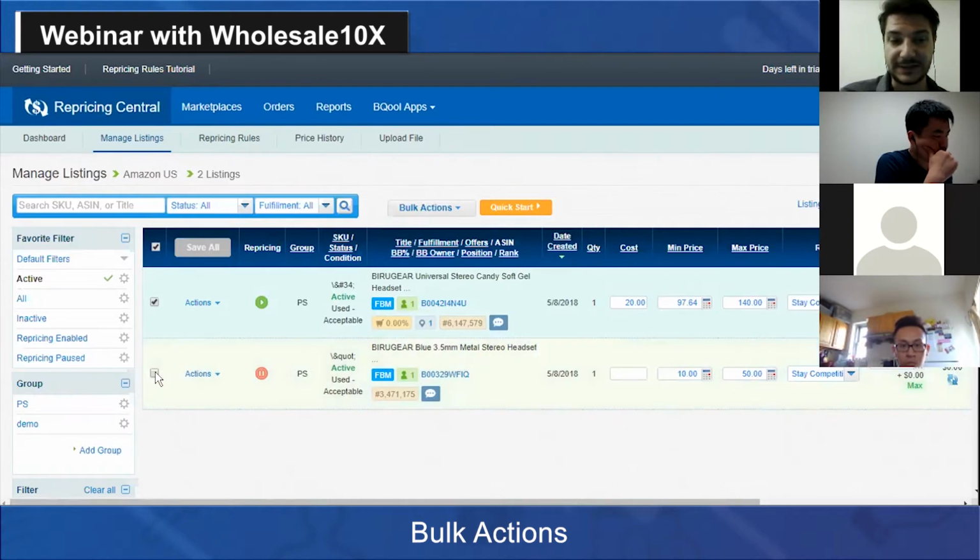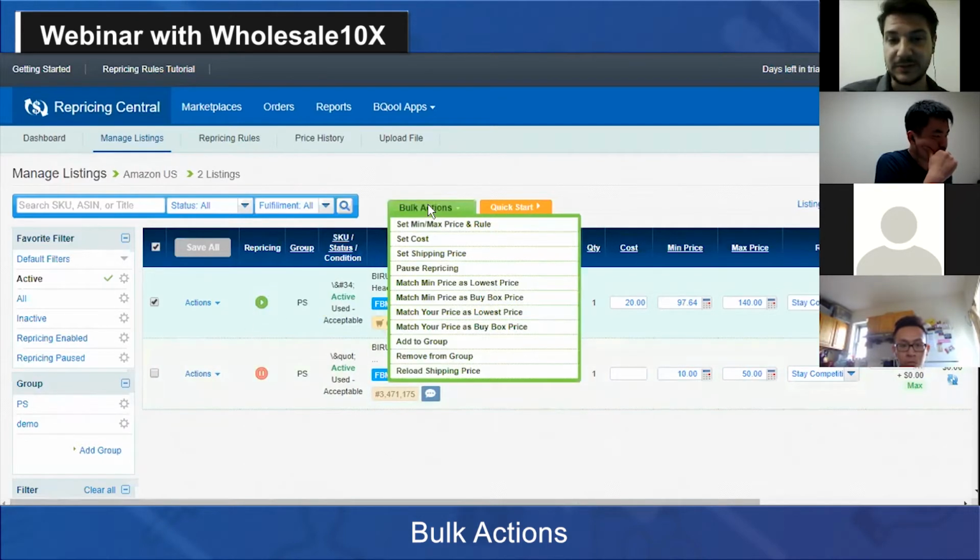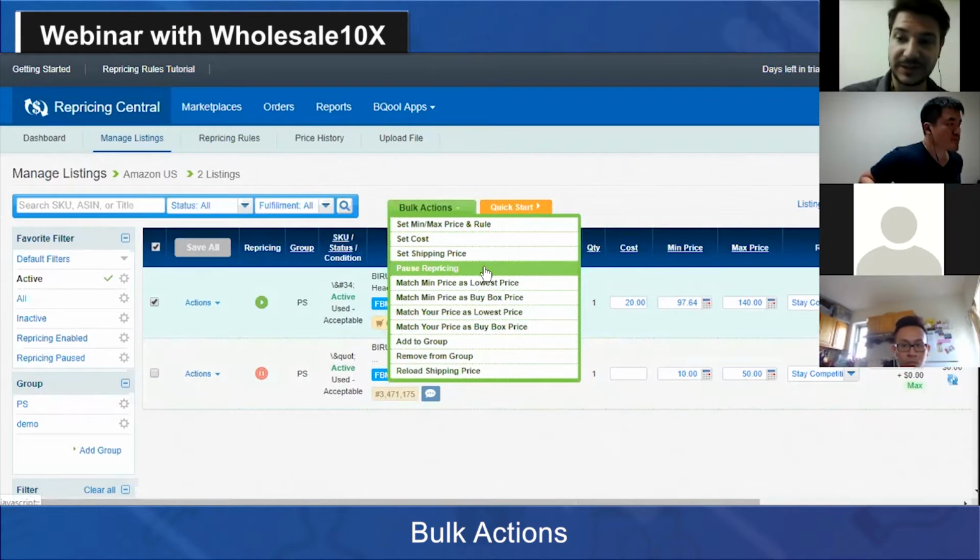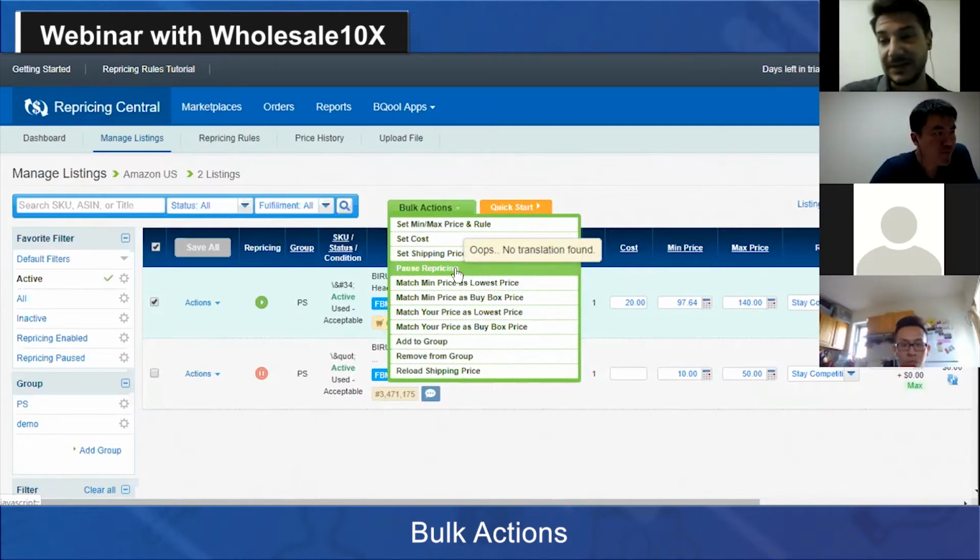Actually, if I only select, let's say, enabled, there's going to be one more action, which is post repricing. It means that you can select a lot of listings that are repricing enabled, that are actually repricing, and then you can come here, use post repricing, and the repricing will post to all of them. The same can be done on the opposite side. So you can select listings that are currently not repricing, and you can enable them in bulk.